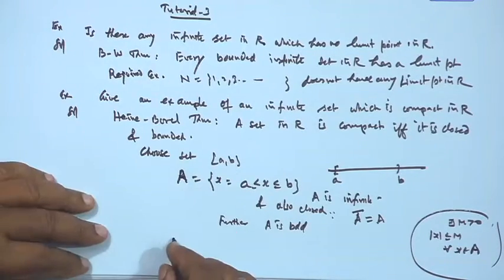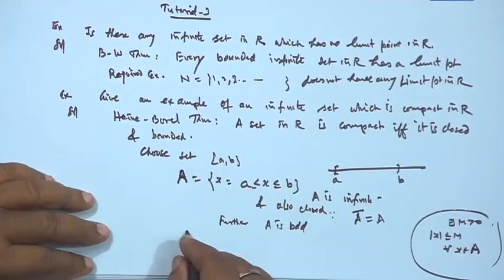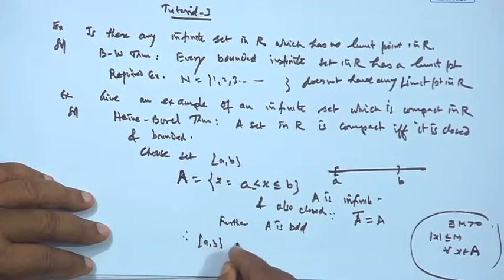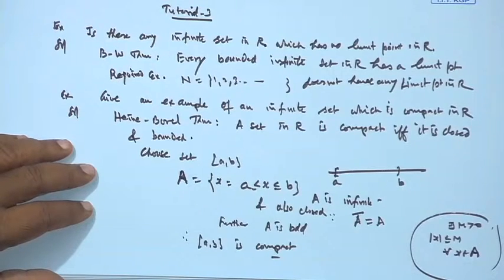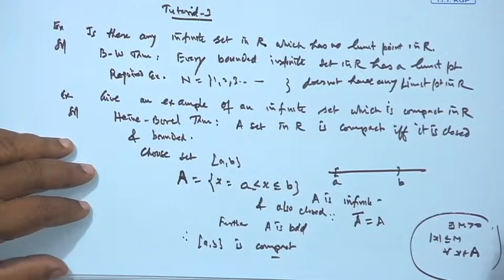So, this is an example of an infinite set which is compact. Therefore, [a, b] is compact.